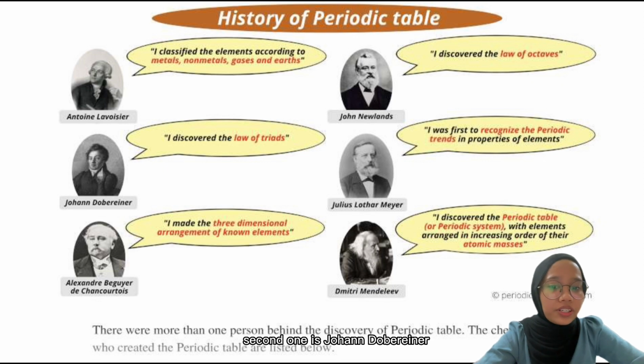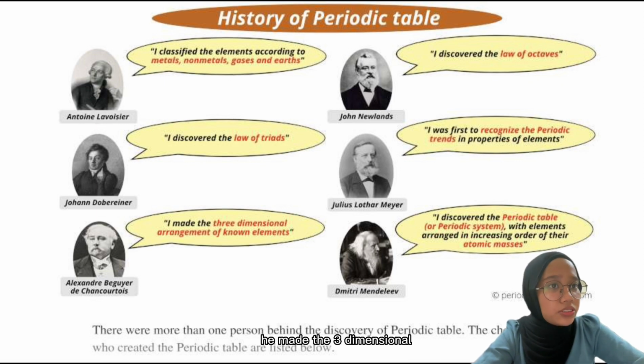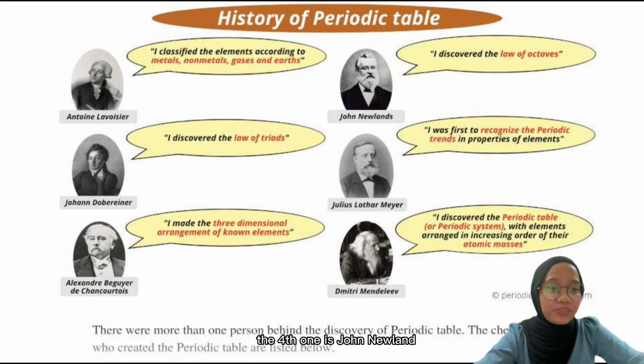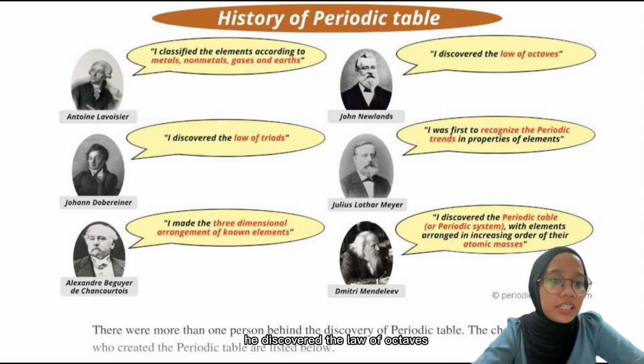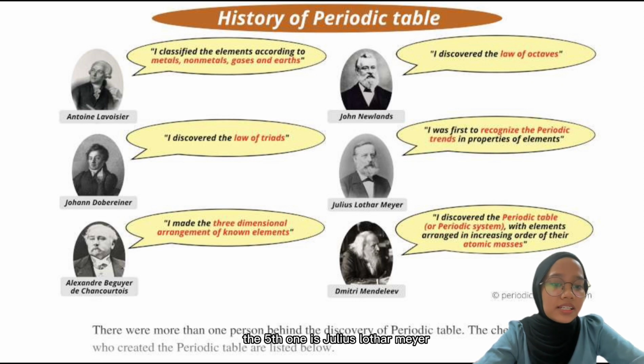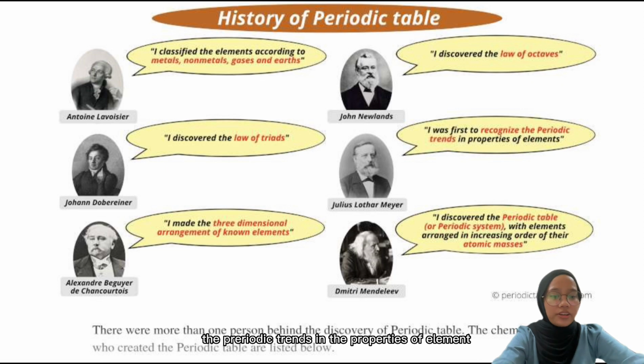Second one is Johann Dobereiner. He discovered the law of triads. The third one, Alexander. He made the three-dimensional arrangement of known elements. The fourth one is John Newlands. He discovered the law of octaves. The fifth one is Julius Lothar Meyer. He was the first to recognize the trends in the properties of elements.